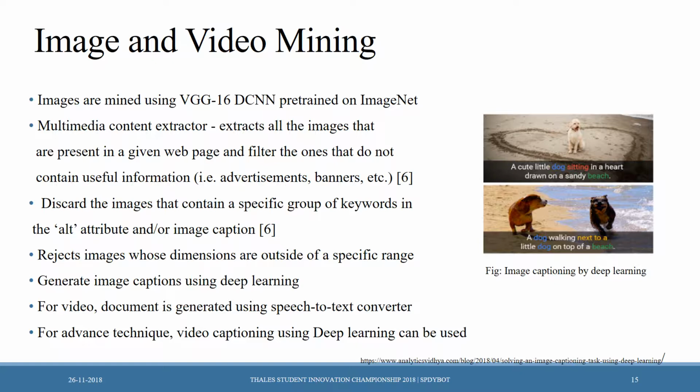It also rejects images whose dimensions are outside of a specific range, like a logo. It generates image captions using deep learning. For video, a document is generated using a speech-to-text converter, and for an advanced technique, video captioning using deep learning can be used.